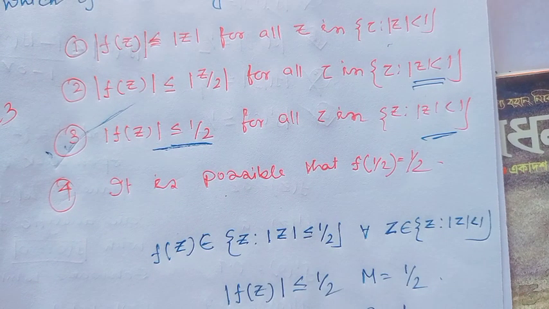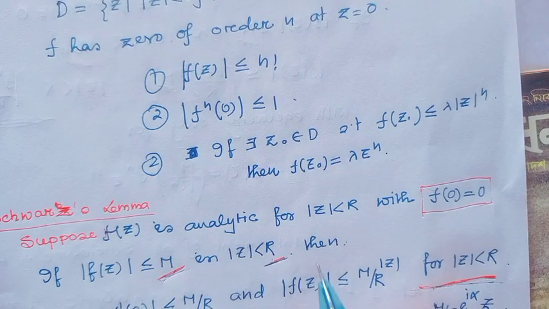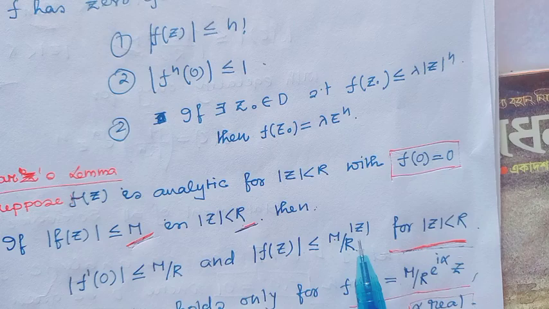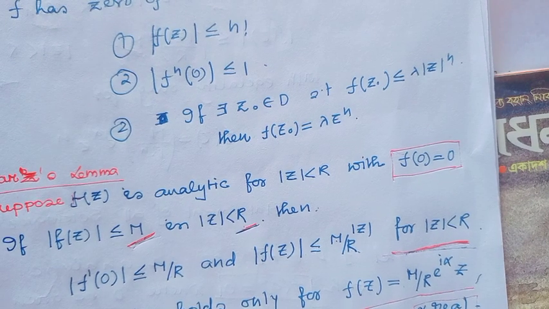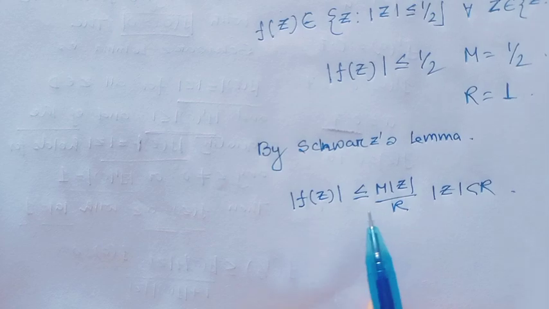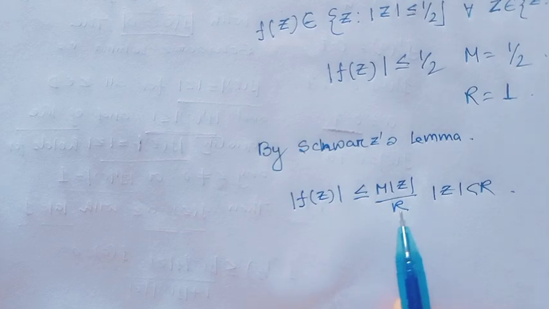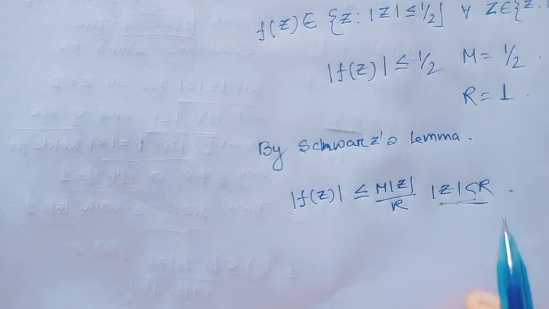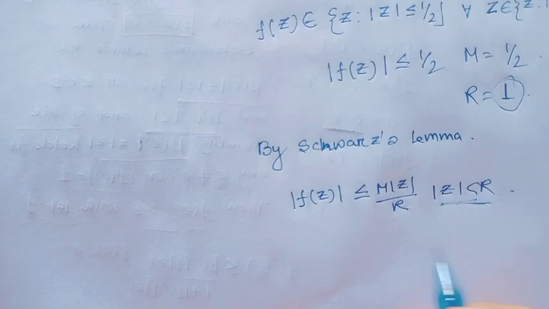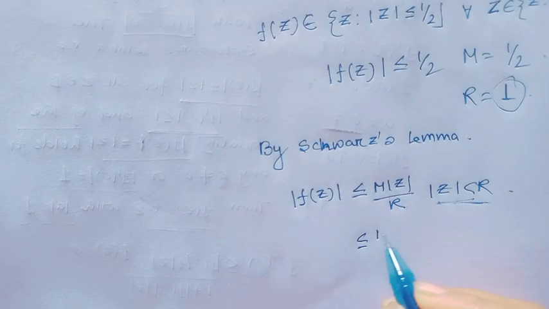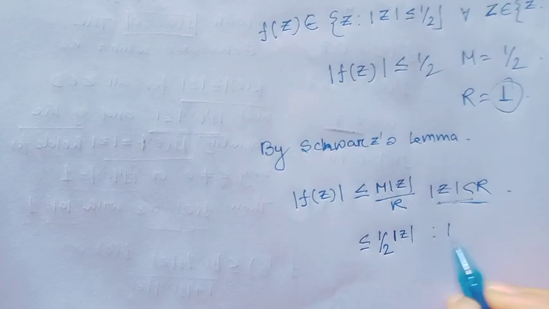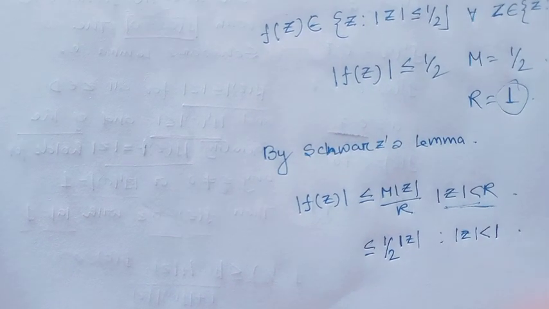That means |f(z)| with R = 1 and M = 1/2 is ≤ |z|/2, and this is true for |z| < 1. Since |f(z)| ≤ M|z|/R is true for |z| < R, and here M = 1/2 and R = 1, this would be (1/2)|z|.